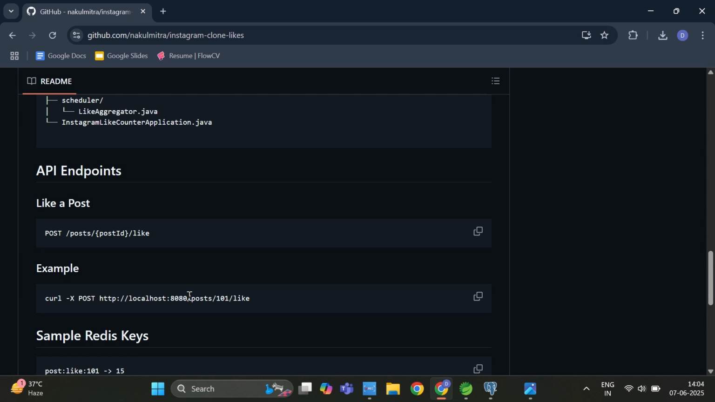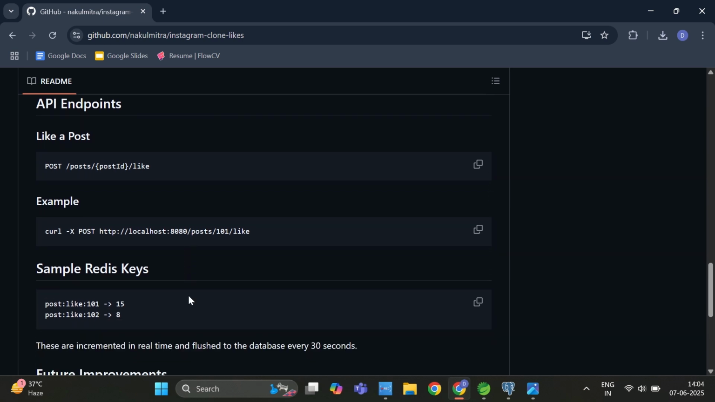And if I talk about Redis, this is how the data will look inside Redis. We are going to store post:like:post ID. Why post:like? So that I know for post I am talking about likes, and for the like I am talking about post ID 101, where 15 likes are present in the Redis server, and for post 102, 8 likes are present in the Redis server.